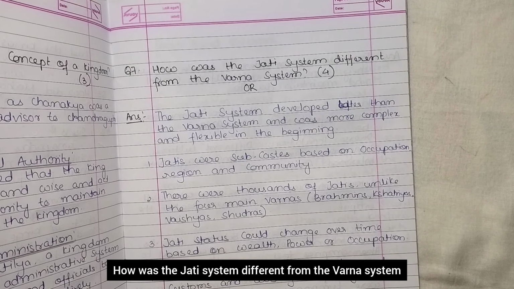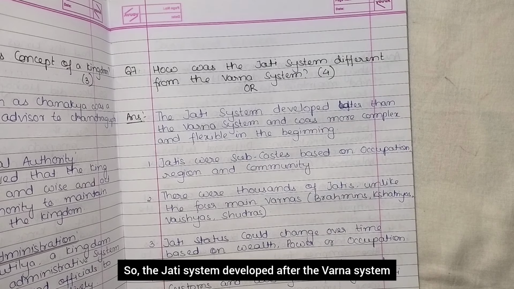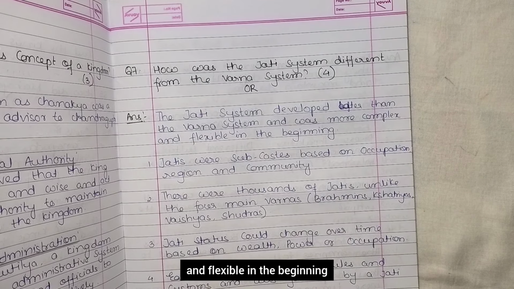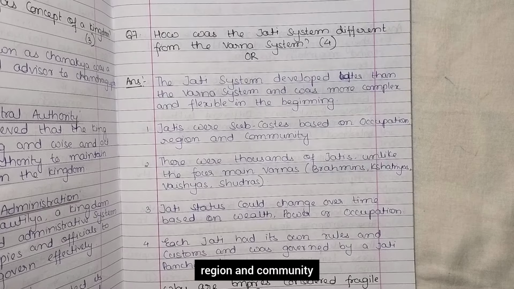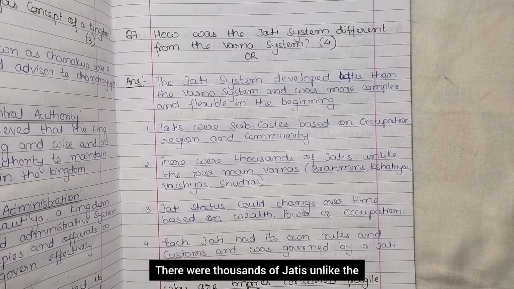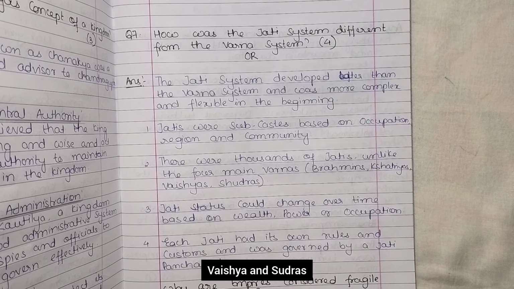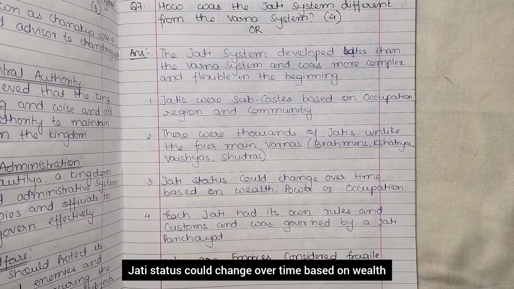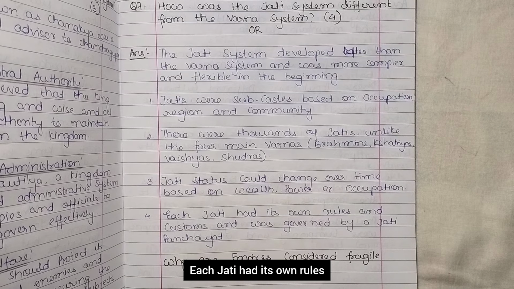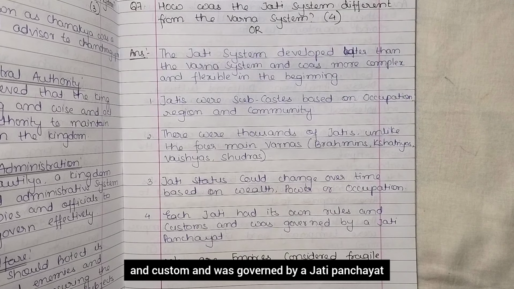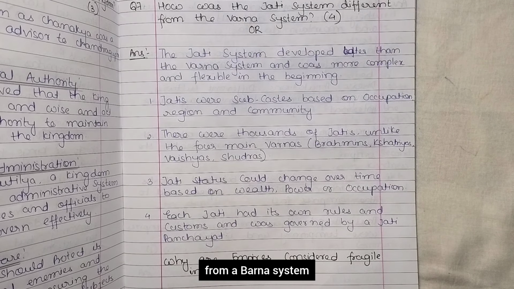How was the Jati system different from the Varna system? So the Jati system developed after the Varna system and was more complex and flexible in the beginning. Jatis were subcastes based on occupation, region and community. There were thousands of jatis, unlike the 4 main Varnas: Brahmin, Kshatriya, Vaishya and Shudra. Jati status could change over time based on wealth, power or occupation. Each jati had its own rules and customs and was governed by a jati panchayat. So in this way, the jati system is different from the Varna system.